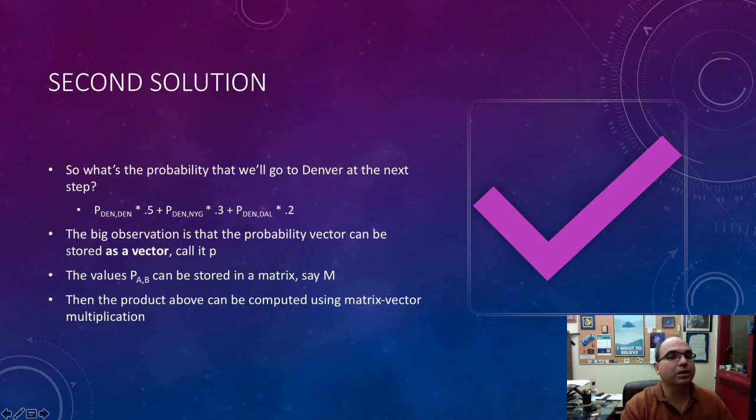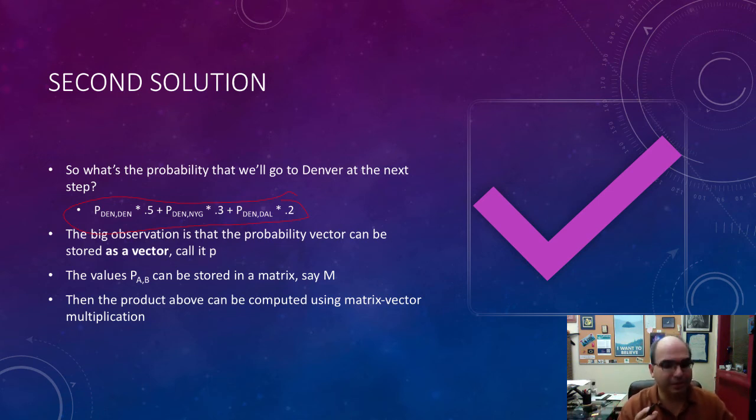Okay, so what's the probability we go to Denver at the next step? Like I said, we make this thing, which is what we got from last time. Those are the probabilities that I go from some place to Denver, and then the probabilities that I'm actually at that place right now. That's what I'm adding up. And there's kind of a big observation here: the probabilities that I'm visiting a team right now, I made that a list. I'm actually going to use a different word. I'm going to use the word vector now, as in mathematics.